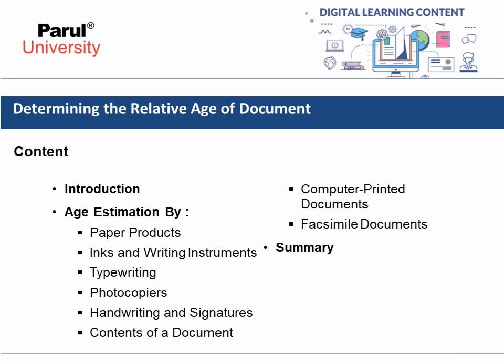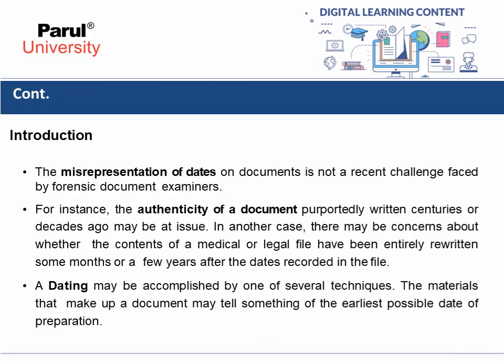So this is the content of this chapter. Let's begin with the introduction part.